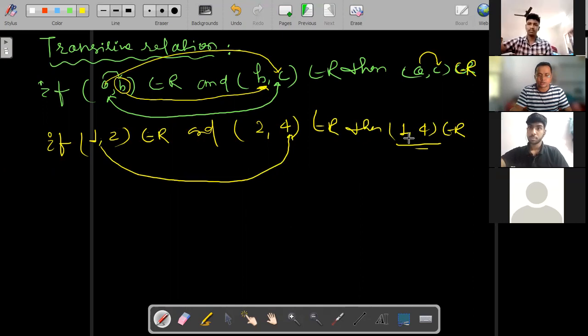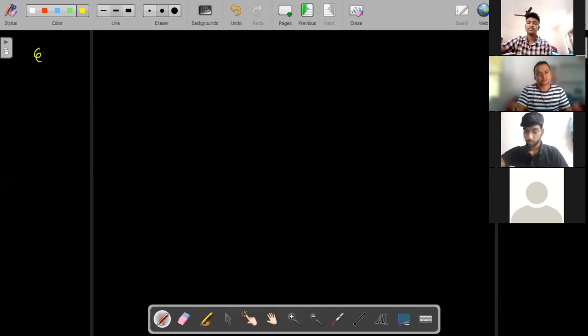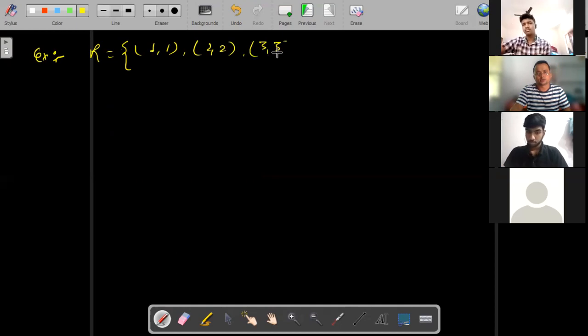Let us do one example. One relation is there: (1, 1), (2, 2), (3, 3), (1, 3), and (2, 1).